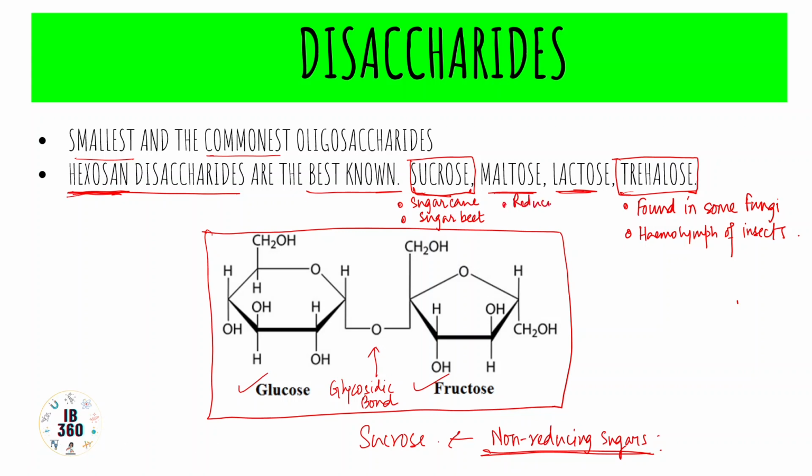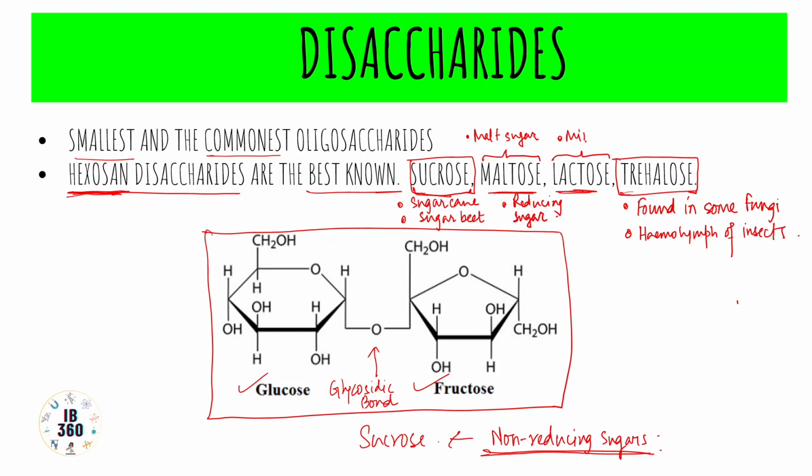Okay. Then comes lactose, also known as milk sugar. So maltose is known as malt sugar, and lactose is also known as milk sugar.